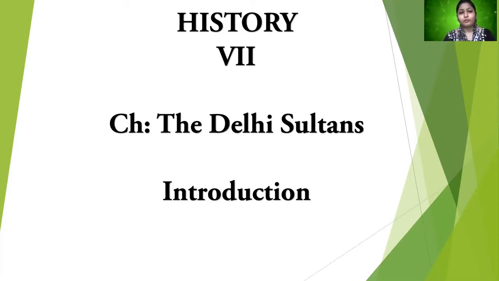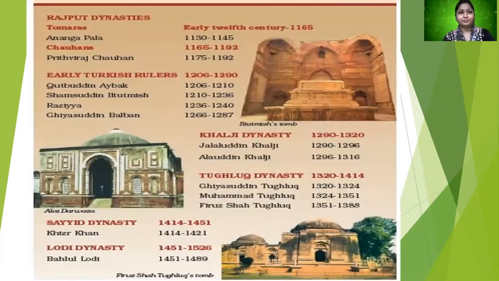So moving on with the next slide. As you can see, this table speaks a lot about the entire Delhi Sultanate. You can see that there is first the Rajput dynasty, which was ruled by the Tomars, and later on it was taken over by the Chauhans. Now the question comes, how did Islamic rule come to India?